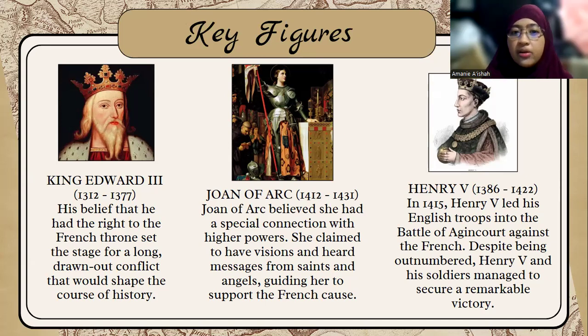There was Joan of Arc. She believed that she had a special connection with higher powers. She claimed to have visions and heard messages from both saints and angels, guiding her towards supporting the French cause. And then there was King Henry V, who led his English troops into the Battle of Agincourt against the French. Despite being outnumbered, Henry V and his soldiers managed to secure a remarkable victory.